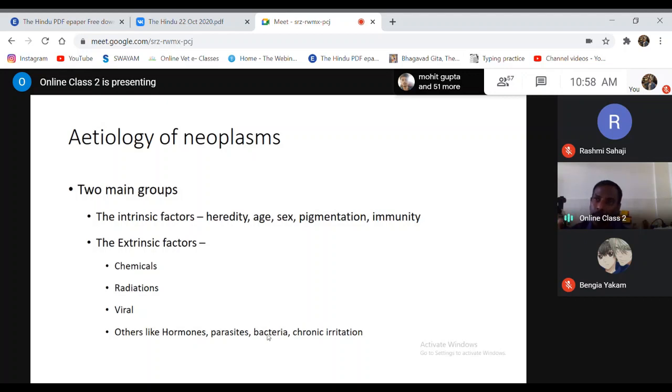For the non-lethal mutation, it can be caused by all these factors: chemicals, radiation, virals, hormones, parasite, bacteria, chronic irritation. Any of them can cause the mutation. These intrinsic factors basically do not cause the mutations, but they can predispose the animal to a certain degree. Say for instance, hereditary factors. A good example is in case of humans. You have to remember, individually I will discuss each of these topics separately.